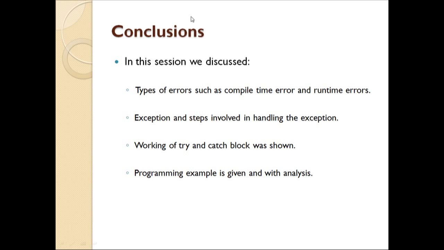So that is why I have written this third point, try catch block. So we utilize the feature of try and catch block for handling the exception, and then we discussed some examples, and I hope these examples will help you in understanding the concept of exception handling and generating the exceptions.